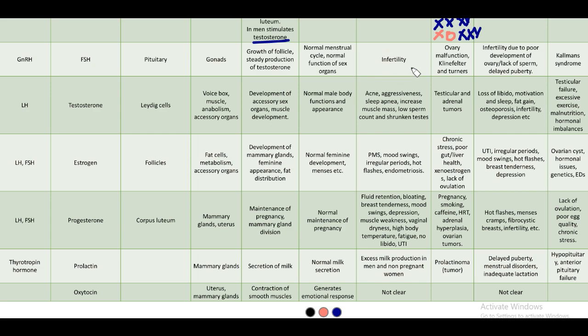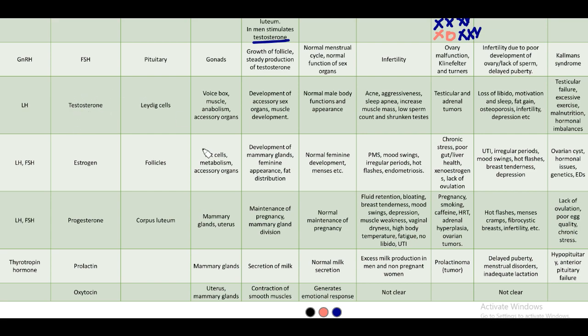Too much can cause again infertility, and this is again due to ovarian malfunction, Klinefelter, Turner. So the ovary can have any damage or infection, anything happens, and this becomes too much. And also if it is too low, again it causes infertility due to poor development of the ovary, lack of sperm and delayed puberty. This happens in Kallman's syndrome. This is a disorder.